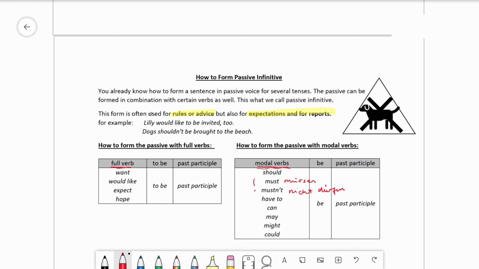Alright, now to form a sentence with passive infinitive is really easy because, as you can see, you just need to know which verb is combined with to be or be, and then again you use the past participle that you need for the other passive constructions as well. So this is actually really easy, and now you have the chance to do some exercises to really practice when and how to use be or to be.